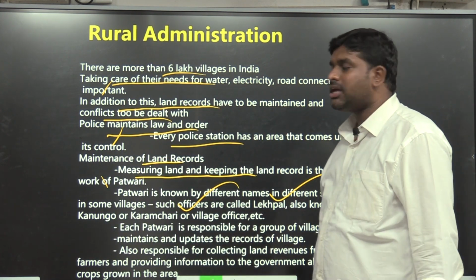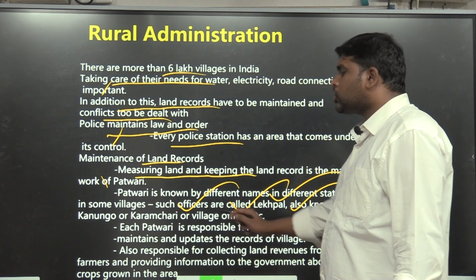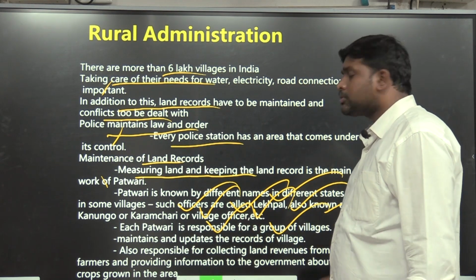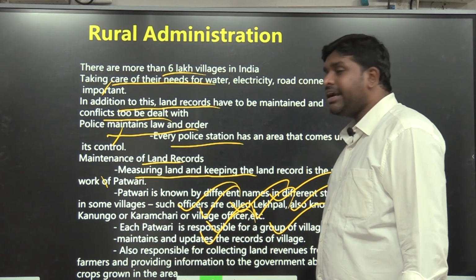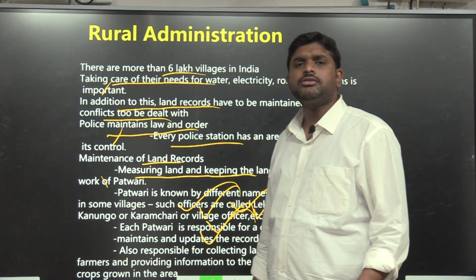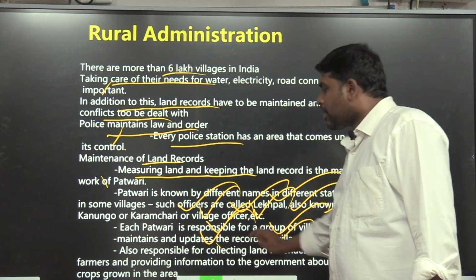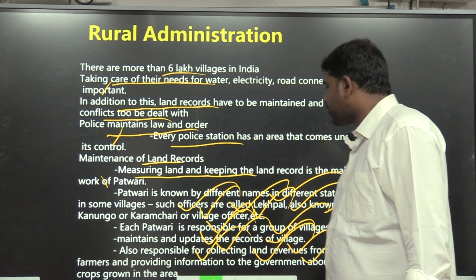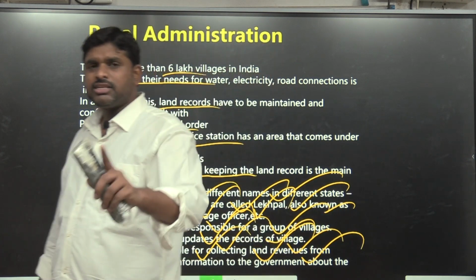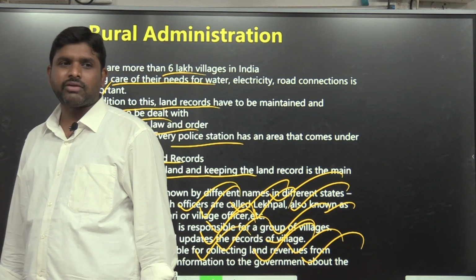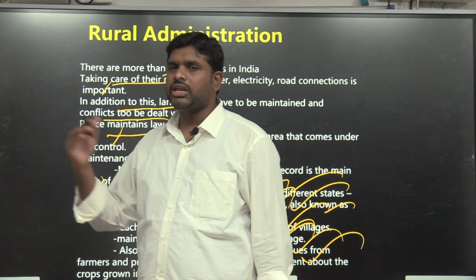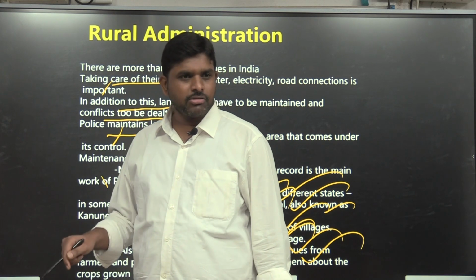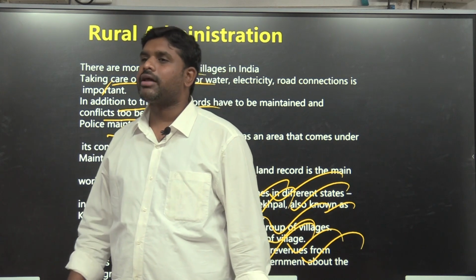The patwari is known by different names in different states. In some places, the officer is called Lekpal, also known as Kanungo or Karmachari or village officer. Each patwari is responsible for a group of villages and maintains and updates the records of the village. What records? Land records. He is also responsible for collecting land revenue from farmers and providing information to the government about the crops grown in the area. That is a major function of the patwari. In the village we will not call him patwari. That was the earlier system; now the name has been changed. Now he is called the village revenue officer, earlier called patwari.